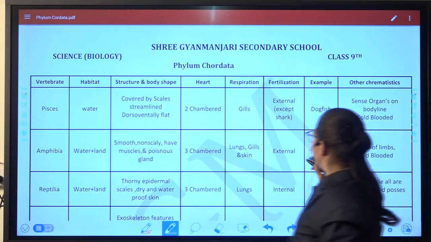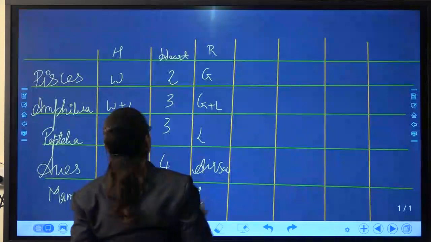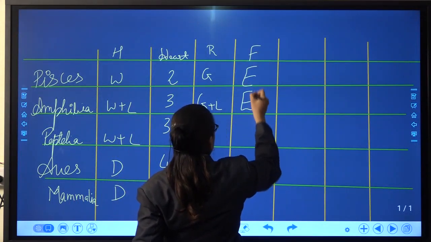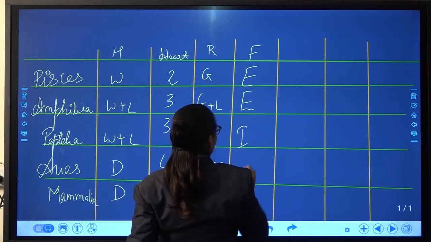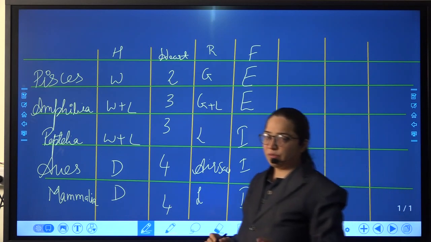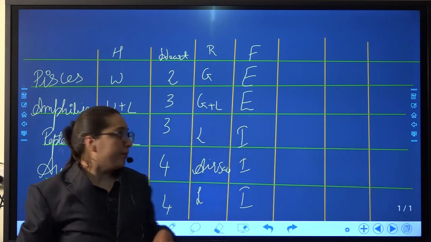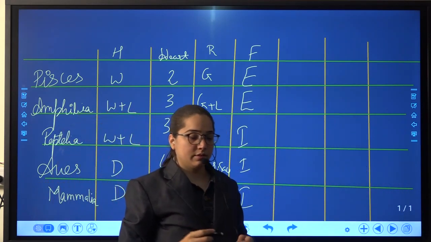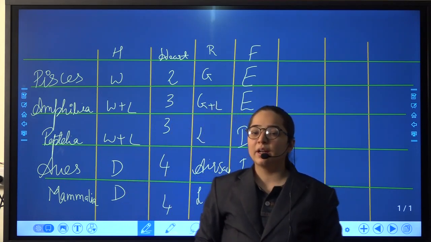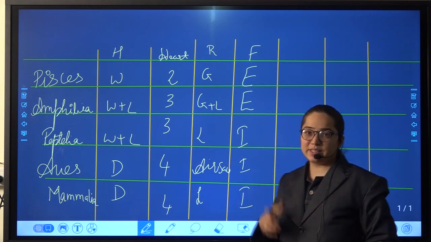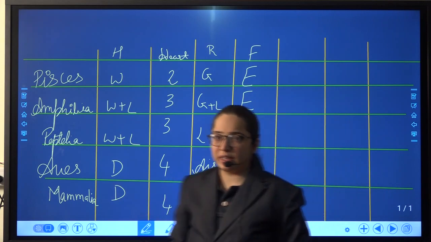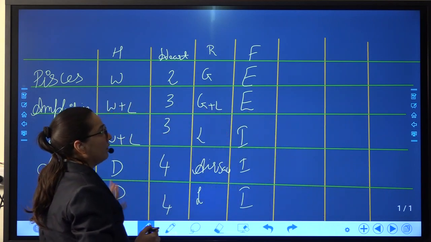Coming to the next part, which is fertilization. In the first two it was external. Here the exception was the shark, and all the other three had internal fertilization. What is fertilization? It means how birth to the young one is given. Either eggs are laid or birth is given. If the embryo's formation takes place inside the body, it is internal fertilization. If it takes place outside the body, it is external fertilization.